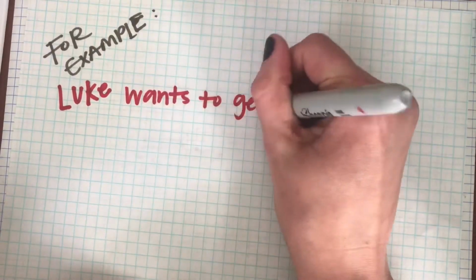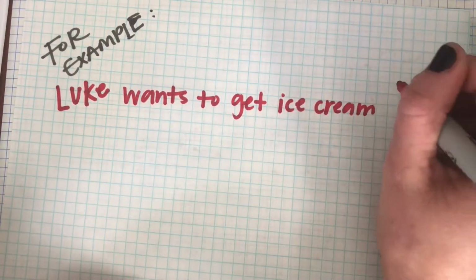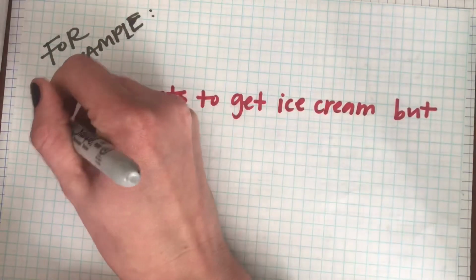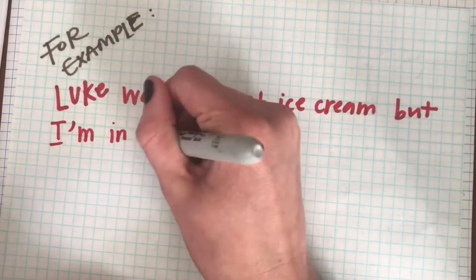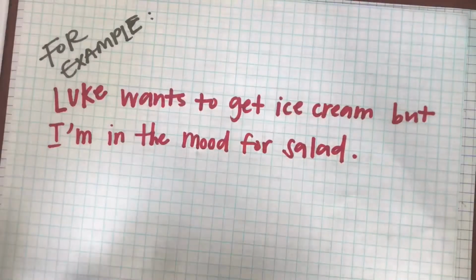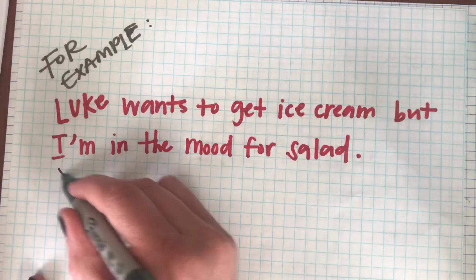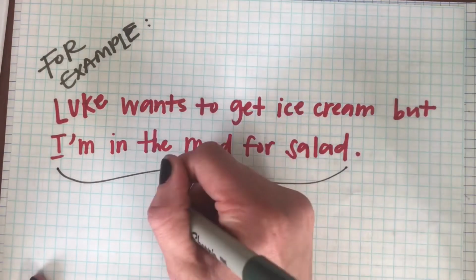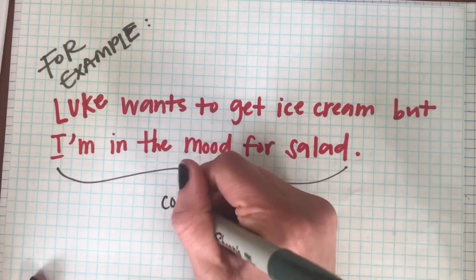So the example we're going to use is, Luke wants to get ice cream, but I'm in the mood for a salad. So Luke wants to get ice cream is a complete thought, and I'm in the mood for a salad is a complete thought as well.